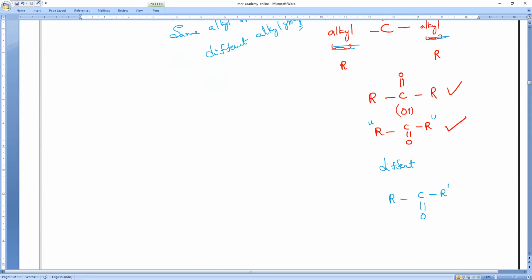R dash means what? R is one alkyl group, and R dash is another alkyl group. So R is one alkyl group, R dash is another alkyl group, a different alkyl group. Please note it. Anyone having any doubt, you can ask.